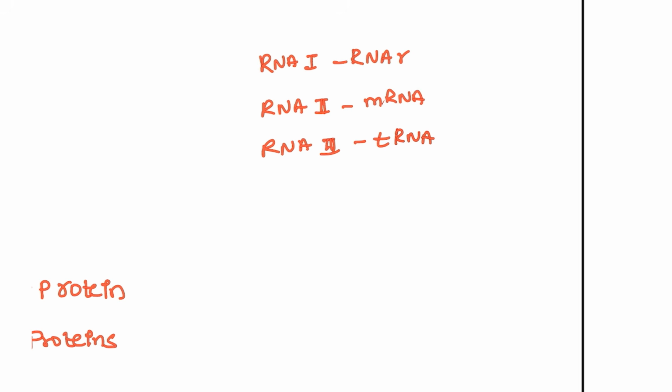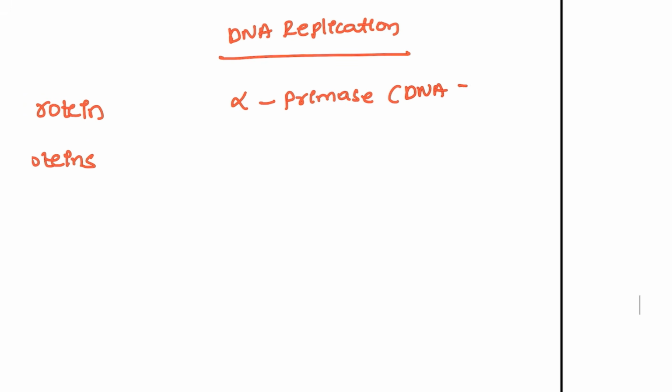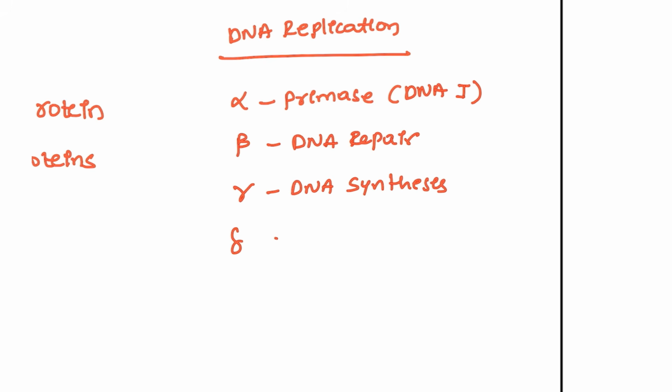And some of the enzymes in DNA replication. First, alpha is for the primase, which is also done by DNA polymerase 1. And next we also have beta, that is for DNA repair. Gamma is for DNA synthesis. Delta is for the lagging strand. And epsilon is for the leading strand.